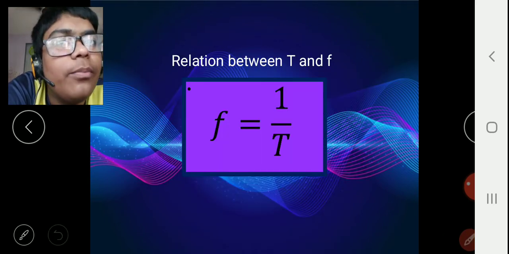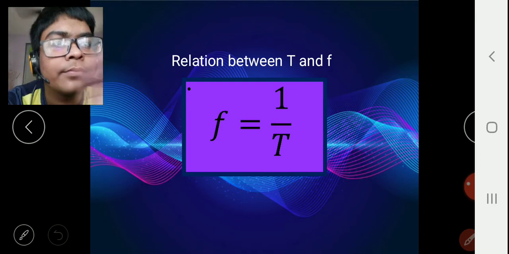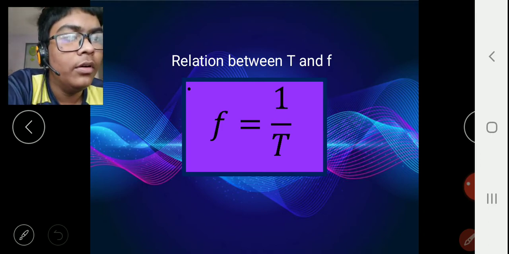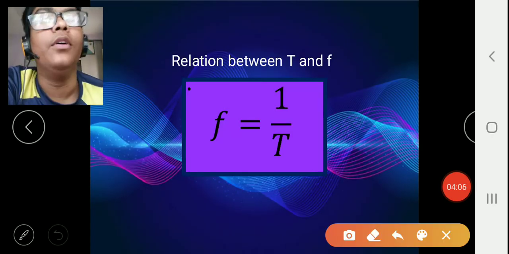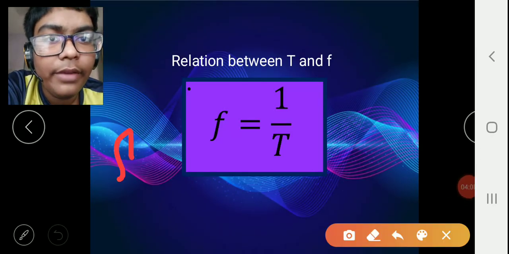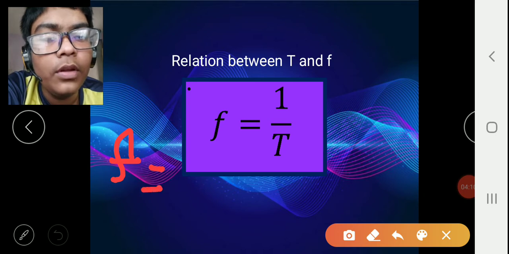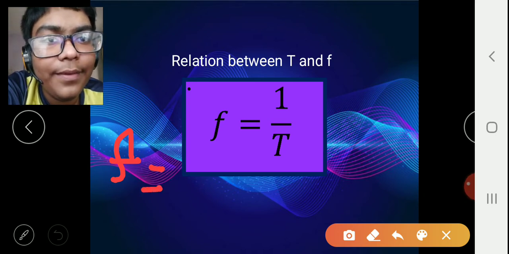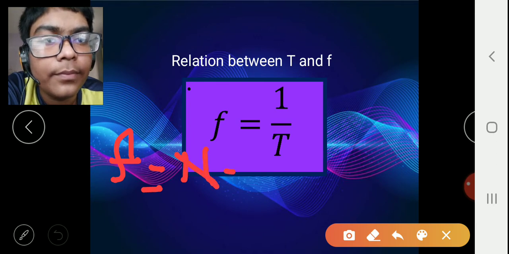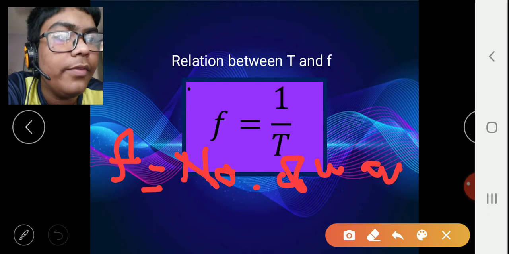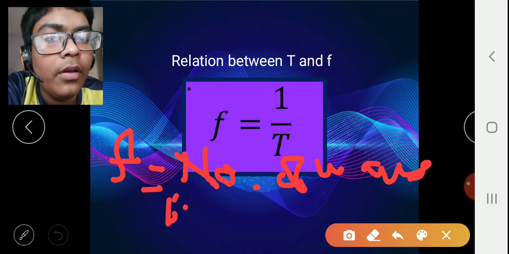What is the relationship between frequency and time period? As we saw, frequency is the number of waves in 1 second.